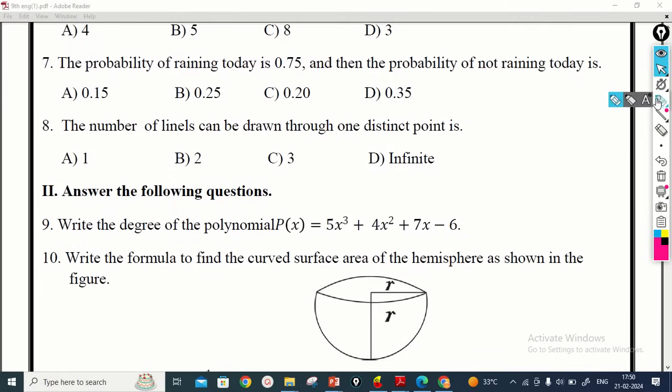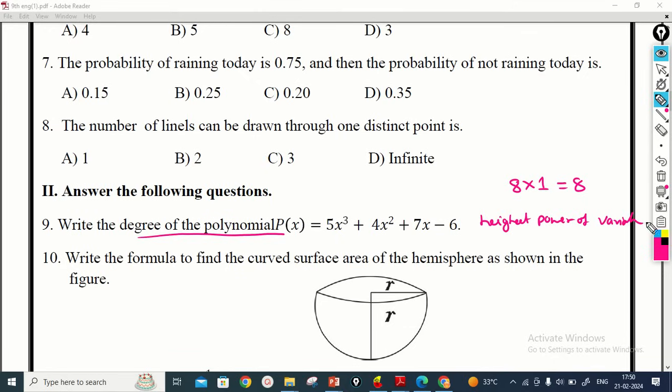Answer the following questions in short answer. Here it is 8 into 1, 8 questions get 1 mark each. Total marks is 8. So we have to find out the degree of the polynomial. The degree of a polynomial is the highest power of the variable.